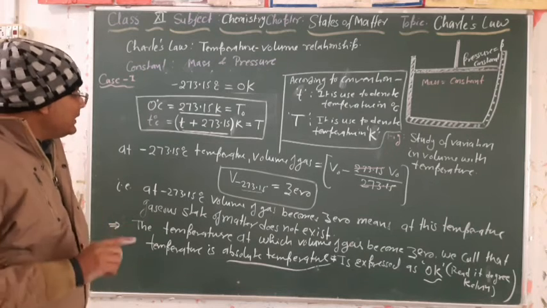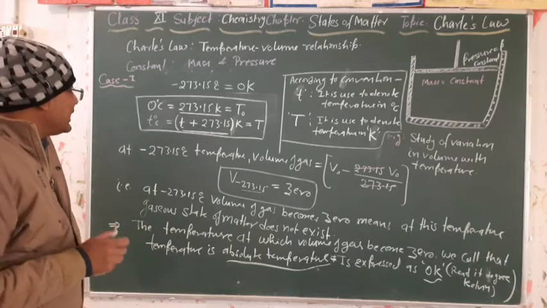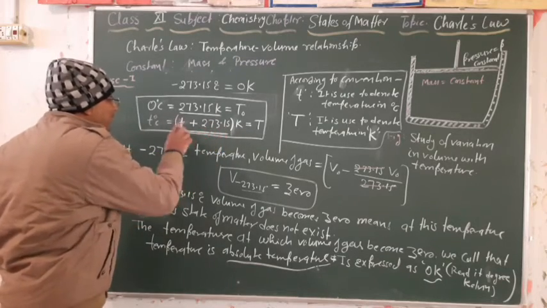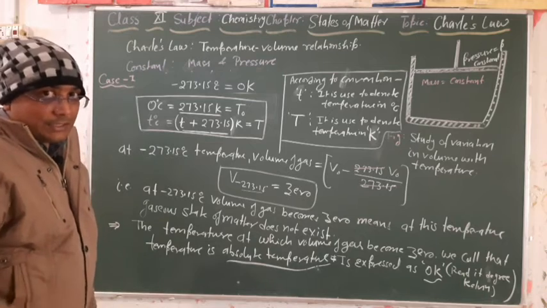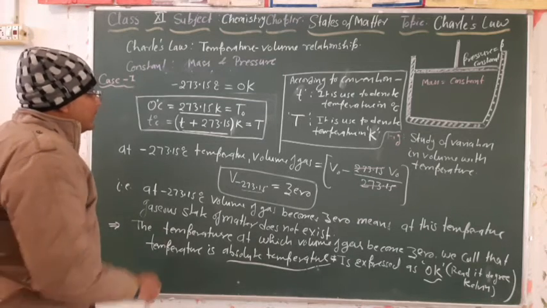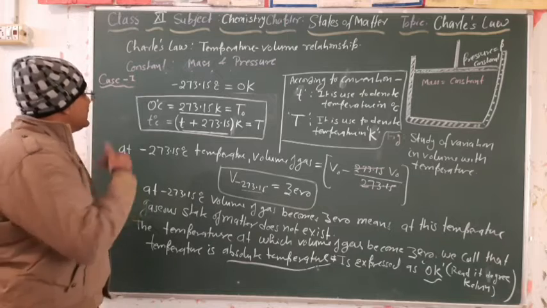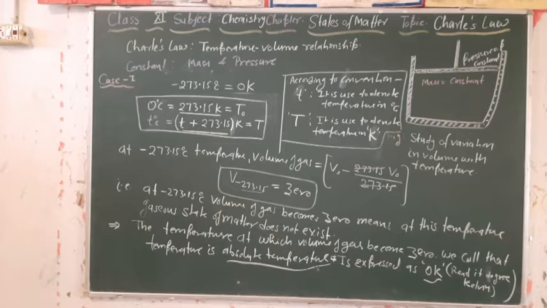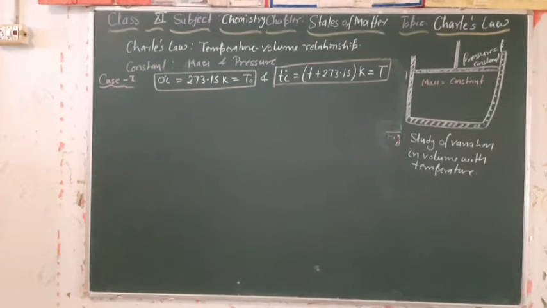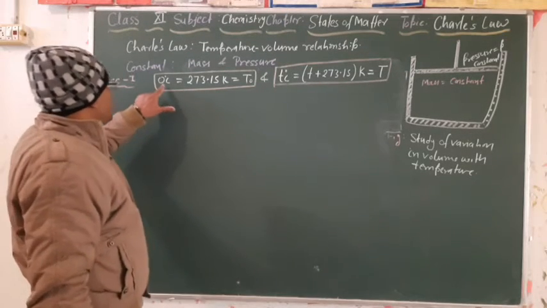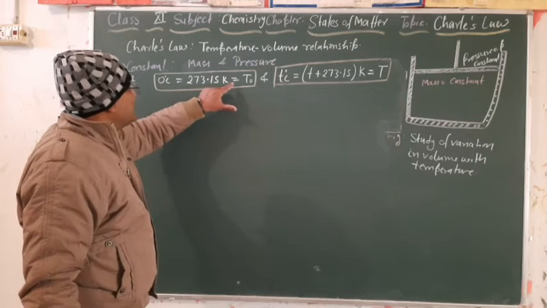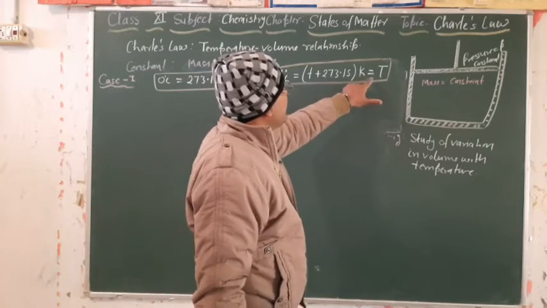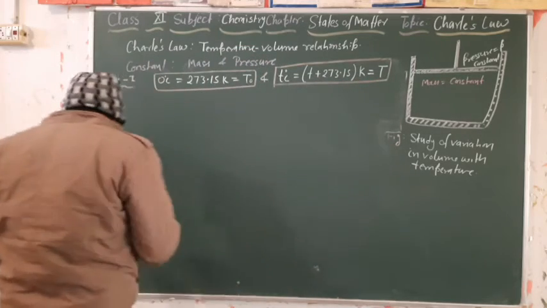Clear? When we calculate the temperature in Kelvin, we add this constant value 273.15 to the temperature in degree Celsius. So you have noted it down, then I will continue with case second. From case 1 we have calculated 0 degree Celsius is 273.15 Kelvin, that is T naught, and t degree Celsius is t plus 273.15 Kelvin, that is equal to T. Now the case second.